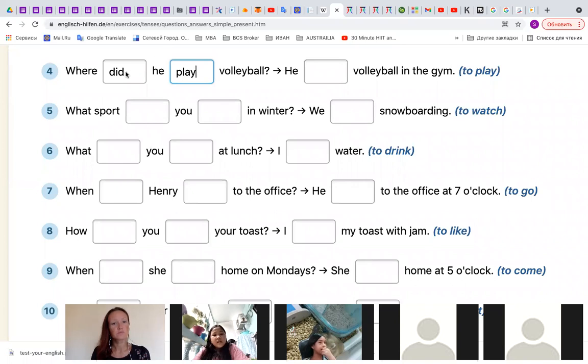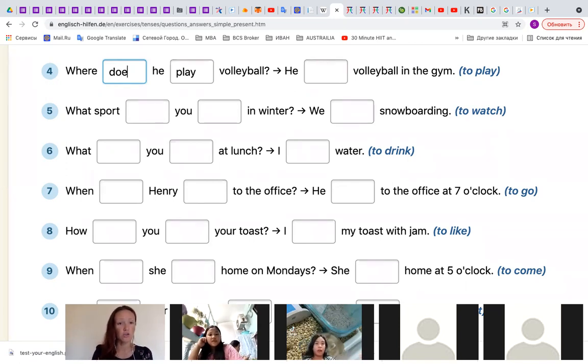Where is he play volleyball? No, we cannot say like this. We cannot use to be in this case. The helping verb for making questions is do, right? In present tense we have the helping verb do, but here we cannot say do because we have he, the third person singular. He, she, it, not do, does.